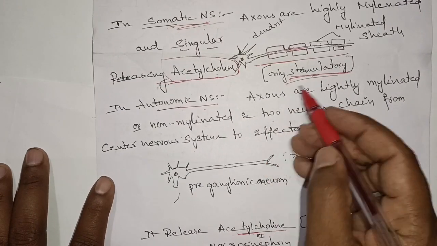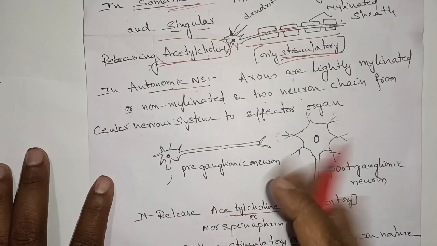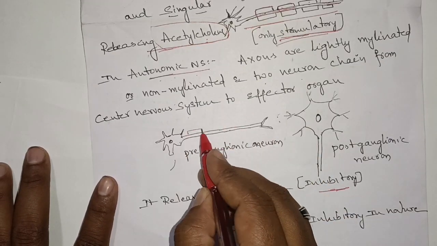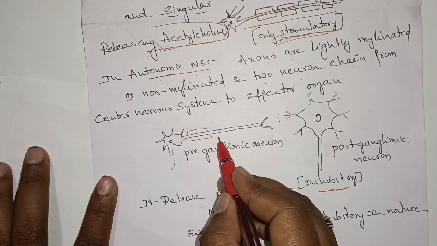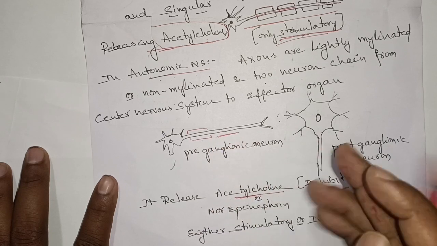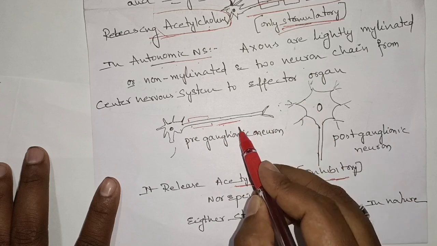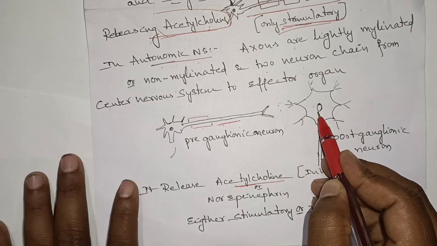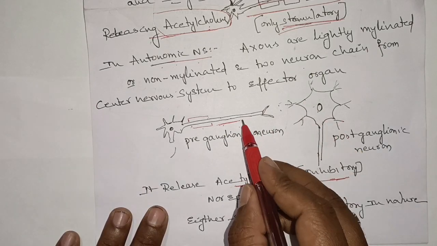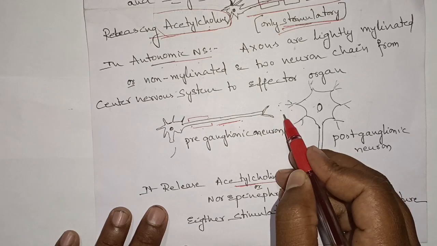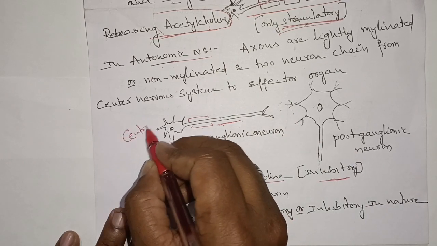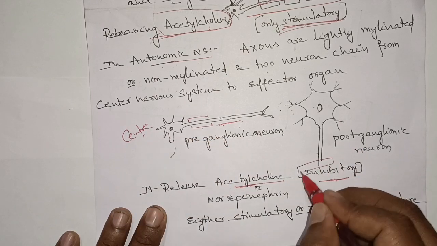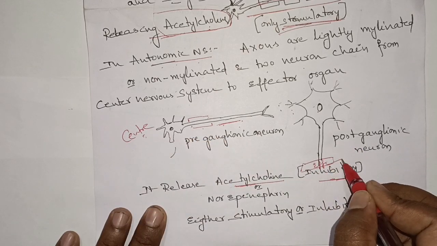Here in the autonomic nervous system, the axon is either lightly myelinated or not myelinated. Then it contains two neurons. One neuron is interconnected with another neuron, meaning one neuron starts from the center and the other ends at the effector organ.